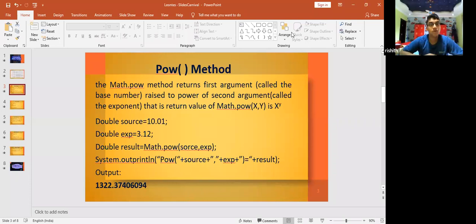Pow method. The math.pow method returns the first argument, called the base number, raised to the power of the second argument, called the exponent. That is, the return value of math.pow(x, y) is x to the power y. double source = 10.01; double exp = 3.12; double result = Math.pow(source, exp); System.out.println("pow" + source + exp + "gives us" + result). Output: